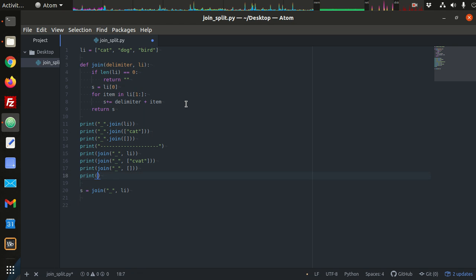Let's add another spacer there. So let's print out s, and we see we have our delimiter of underscore.